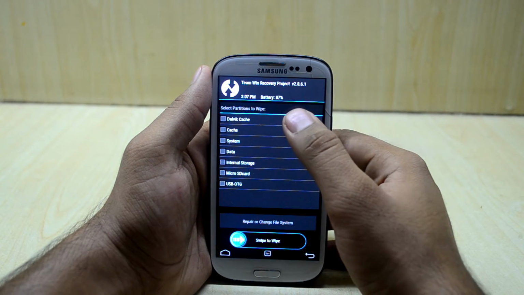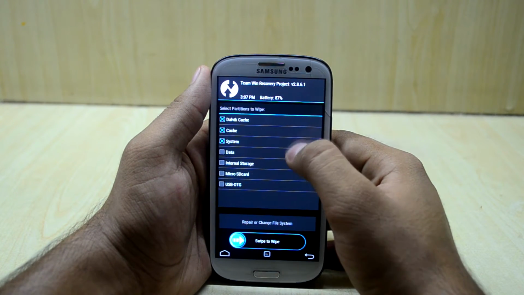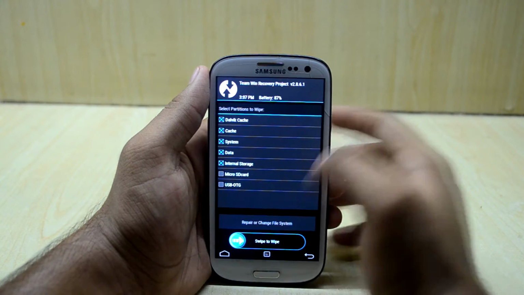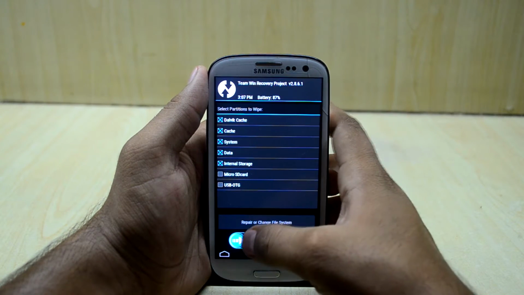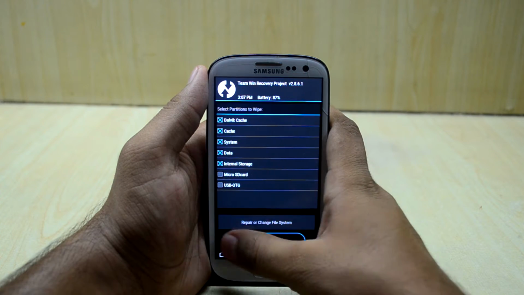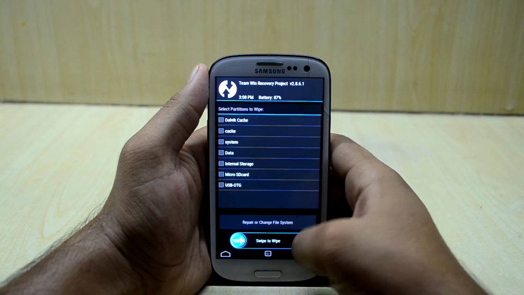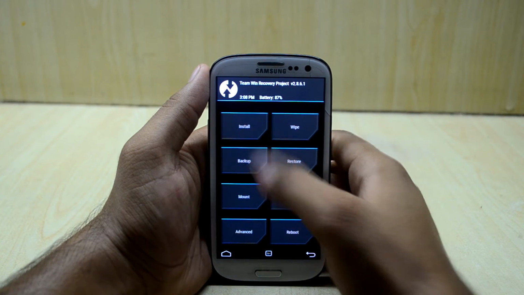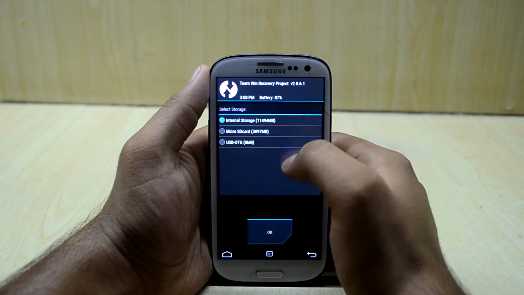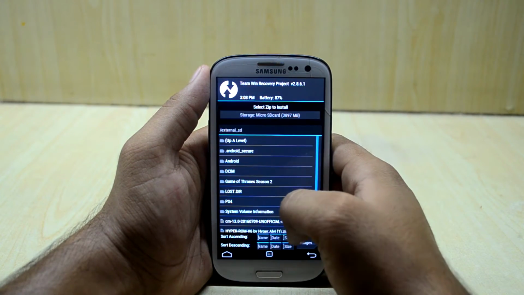and we're going to go in wipe and advanced wipe, and we're going to select Dalvik cache, system, data and internal storage. It's up to you if you want to wipe your internal storage or not. So we're going to swipe to wipe. So we're going to go back and we're going to go in install, and we're going to select the micro SD card because the ROM is in my micro SD card.